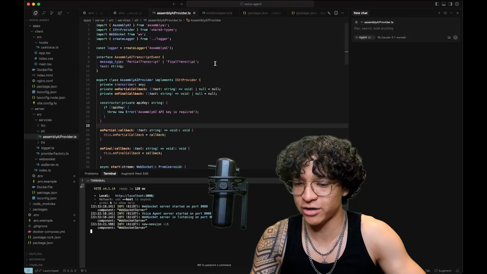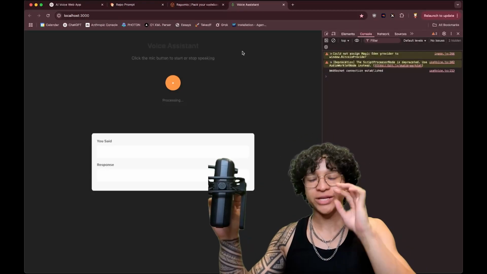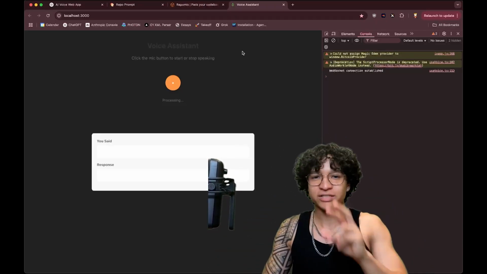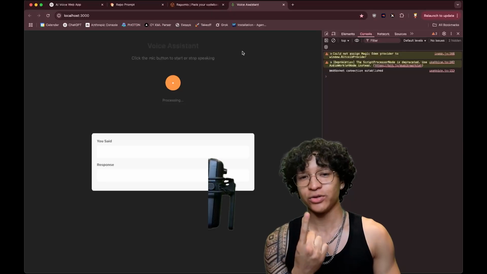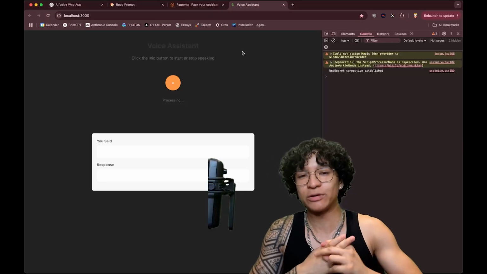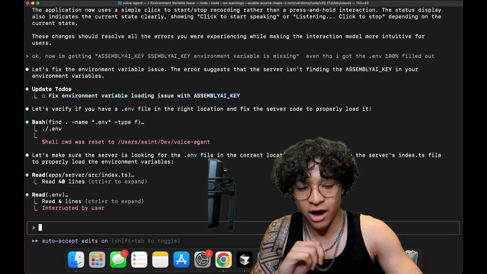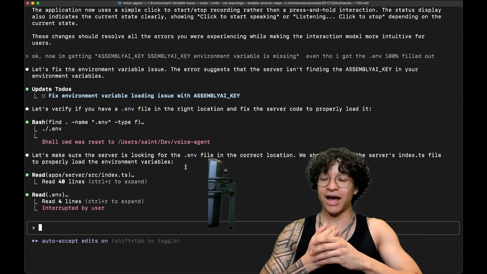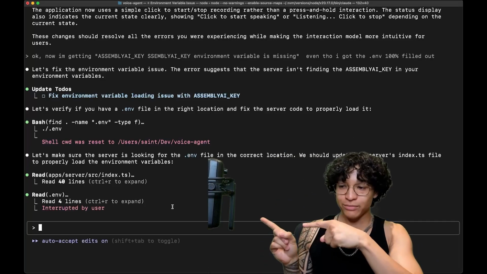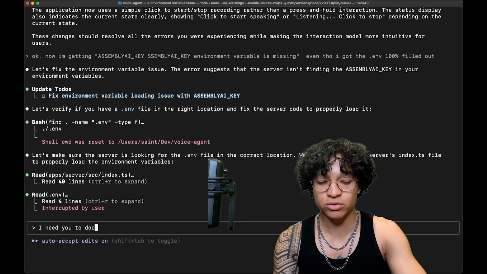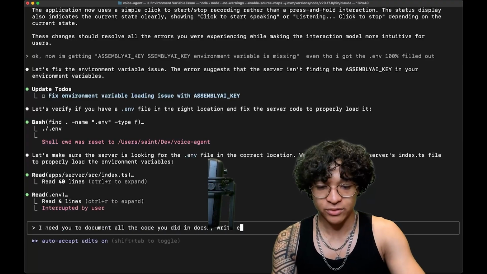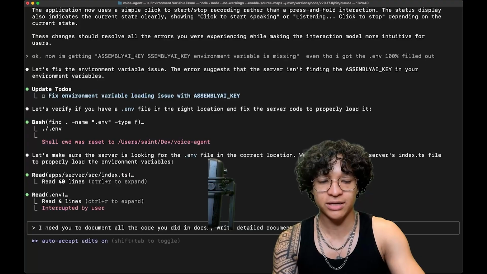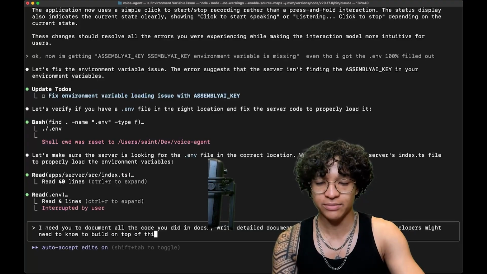There's no more errors. But before we continue to bug fixing, we have to do two very important steps. One is document our code. Two is push to GitHub. This will allow us to freely make changes. Now, Claude did a very good job at coding up this entire code base. So I'm going to instruct, I need you to document all the code you did in docs, write detailed documentation and anything else that developers might need to know to build on top of this.